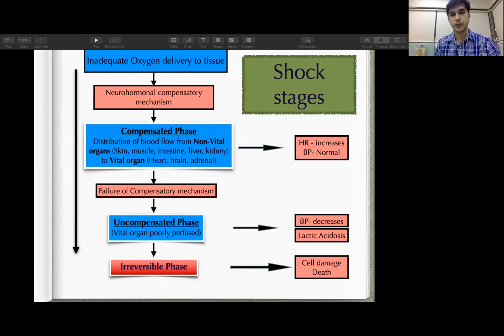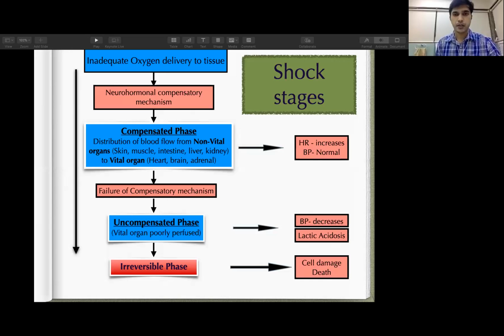What they do is divert the blood flow from the non-vital organs like skin, muscles, intestine, liver, and kidney by doing vasoconstriction, and divert the blood flow to your vital organs like heart, brain, and adrenals. So in the compensated phase of shock, the perfusion of vital organs is preserved at the cost of non-vital organs.